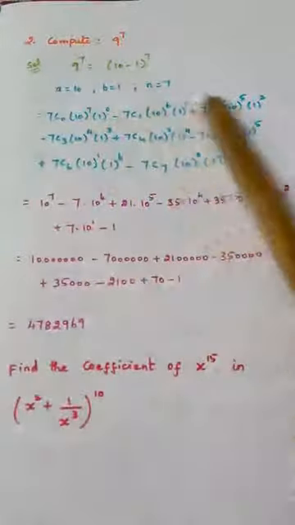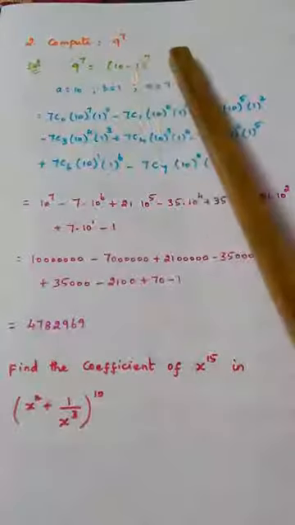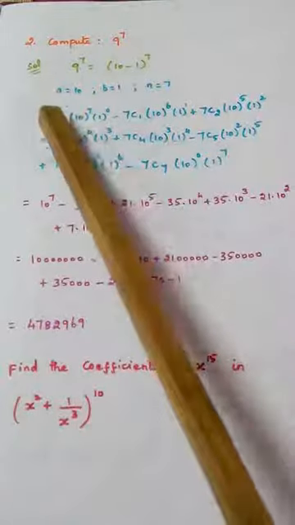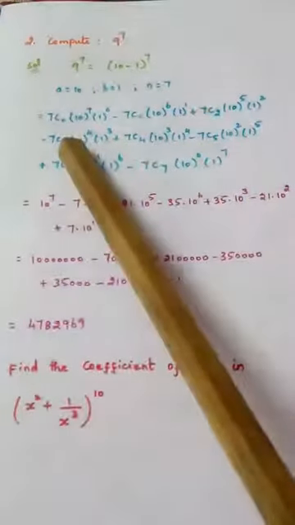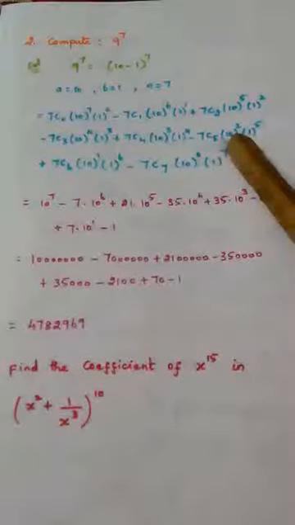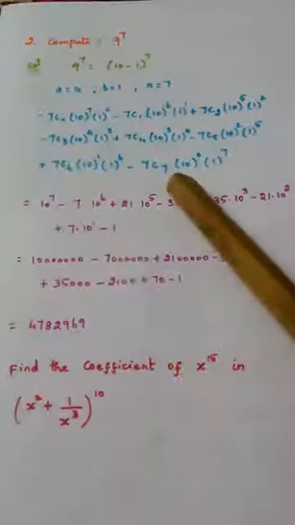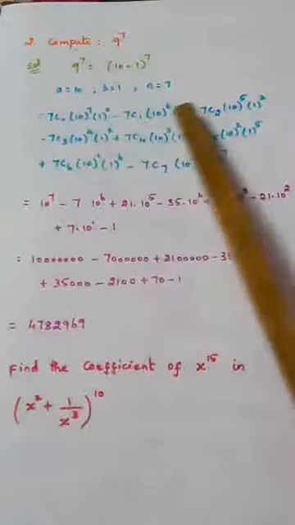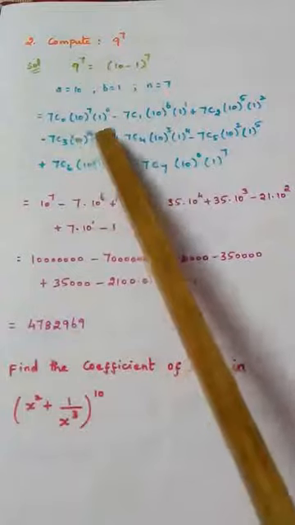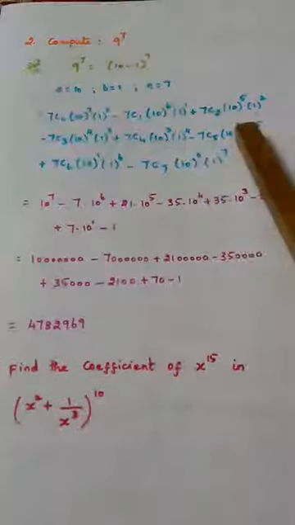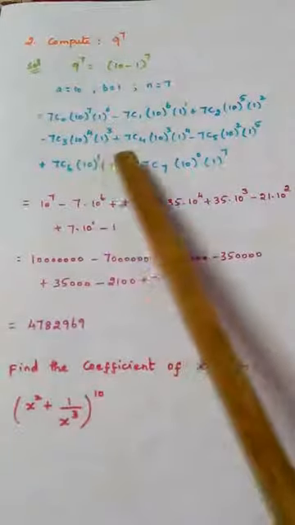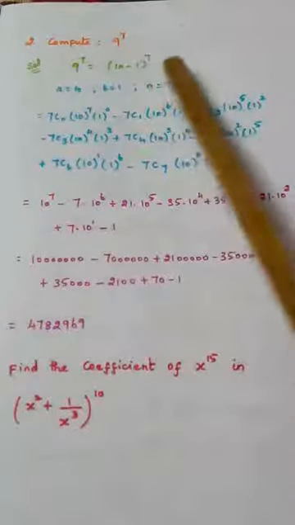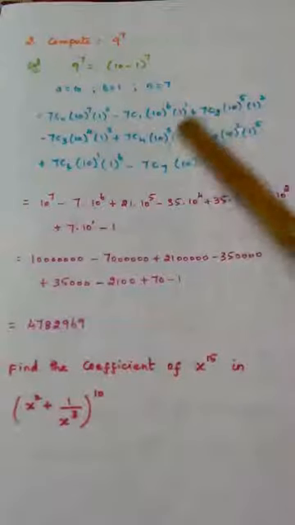Why am I writing alternating signs? Because it is A minus B whole power n: the first term is plus, second term minus, third term plus, fourth term minus, fifth term plus, sixth term minus, seventh term plus, eighth term minus. If you add the powers, 7 plus 0, 7, 6 plus 1, 7, 5 plus 2, 7, 4 plus 3, 7, 3 plus 4, 7, 2 plus 5, 7, 1 plus 6, 7, 0 plus 7, 7. So everything is 7 only. So you can easily write all these things using the formula.